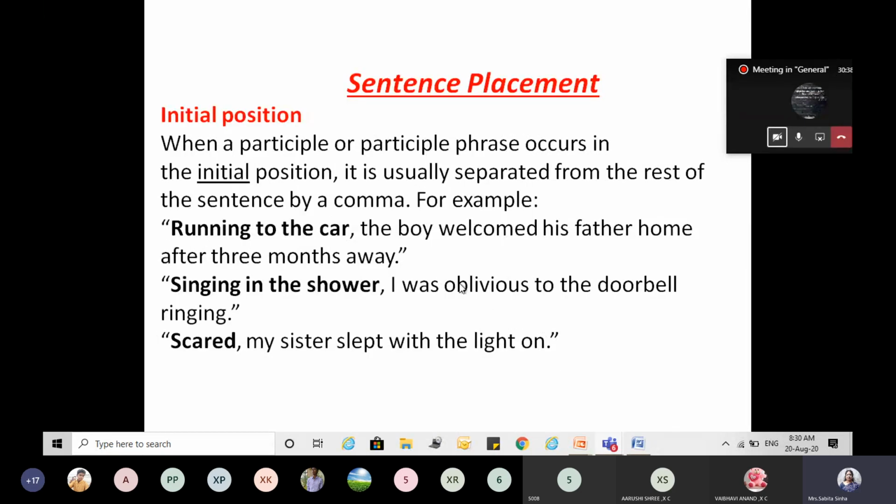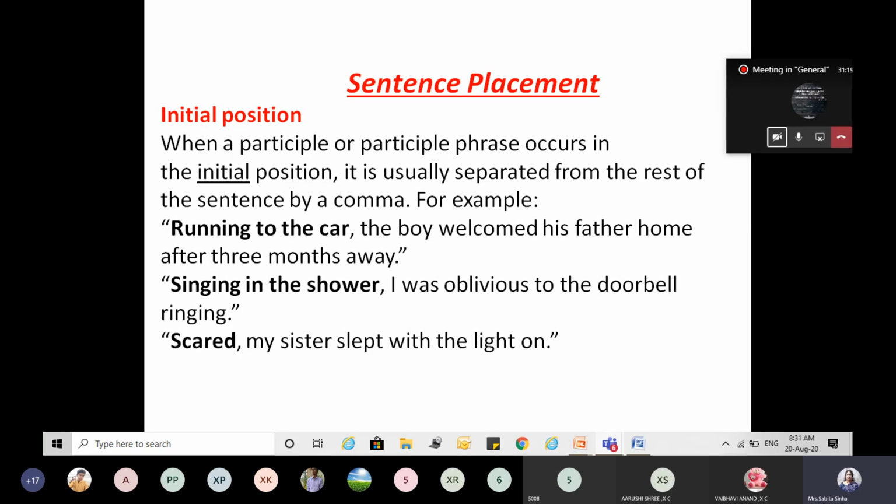Now, sentence placement. This is very important. When do you place the participle? It can be in the beginning, it can be in the middle, it can be at the end. How to place it and whether to use a comma or not, because that is very important. Sometimes we are so confused whether to use the comma or not. If we use the comma, it becomes wrong. Why does it become wrong? I'll tell you how to use the participles and whether to use a comma with them or not.